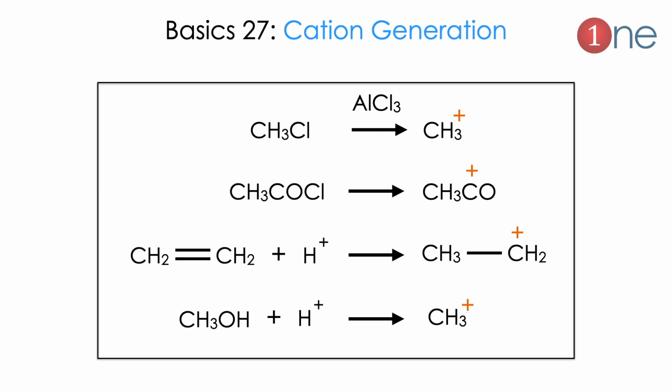Next and very important basic is cation generation. You should know when and where the cation is generated. The normal one will be CH3Cl. If the catalyst is aluminum chloride, you can generate the methyl cation. Similarly, from acid chloride, you can generate the cation by Lewis acid, which is CH3CO+. Cations are also generated from alkenes: you add H+ and generate the cation. Similarly, the cation is also formed by removing water from alcohol. So with alcohol, you add acid and you get the cation. So you should know when the cation is forming.